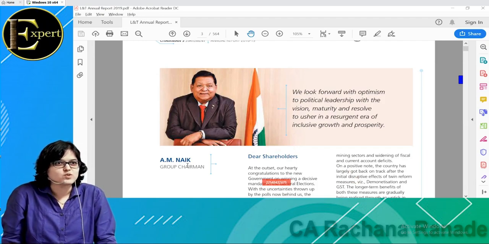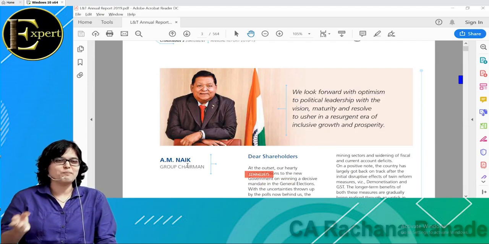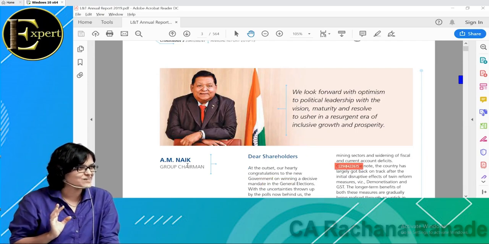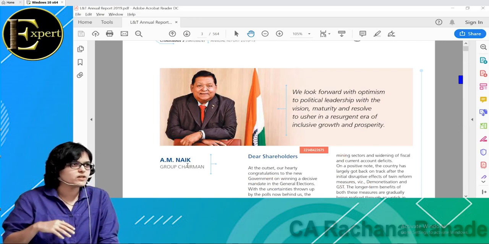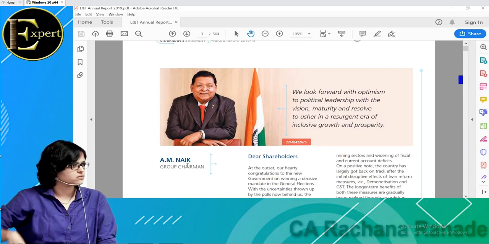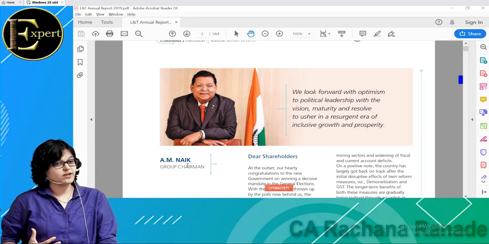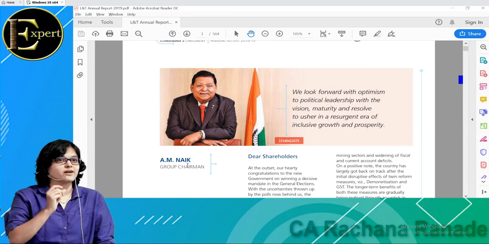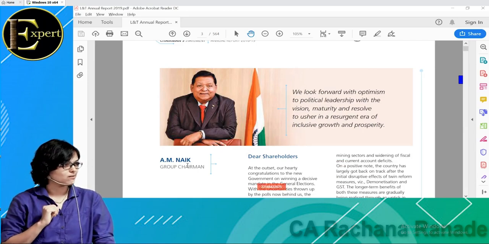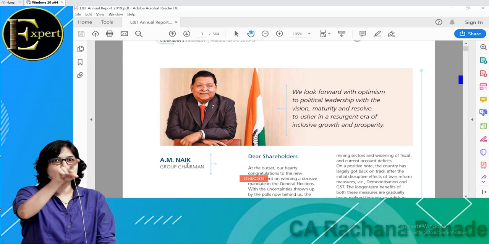I'm sure everyone knows there is a director, but right now you're understanding that there are types of directors also. Then in law it is given what should be the composition of directors. Means how many executive directors should be there, how many non-executive directors, how many independent directors, how many women directors should be there. Everything is taken care of by law.